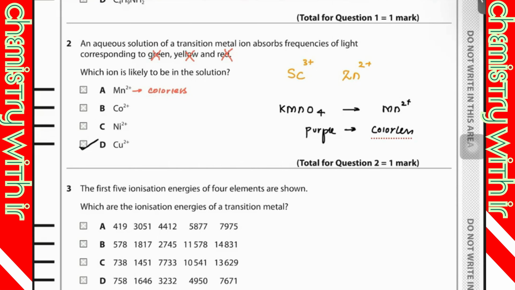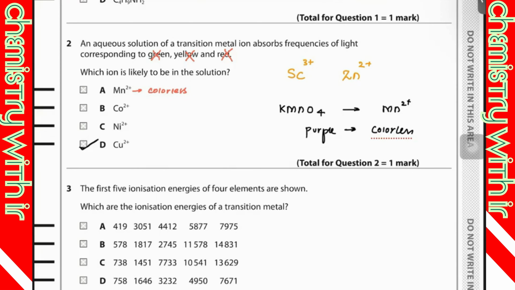Because when something absorbs green and yellow color, as a result, it would be emitting pink color. And why is B incorrect? Because when something absorbs green and yellow color, it won't absorb red color.